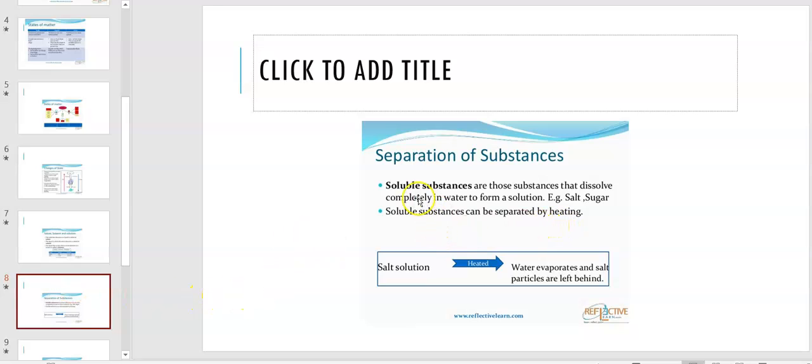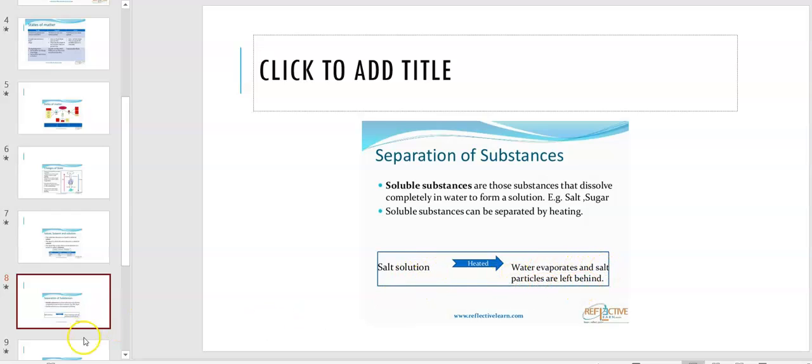Separation of substances. Soluble substances are those substances that dissolve completely in water and form a solution. Example, salt and sugar. When you take a spoon of sugar and dissolve it into the water, can you separate it back? No. But soluble substances can be separated. When you heat it, the water gets evaporated and you get the salt or sugar back. In the salt solution, the water evaporates and the salt particles are left behind.